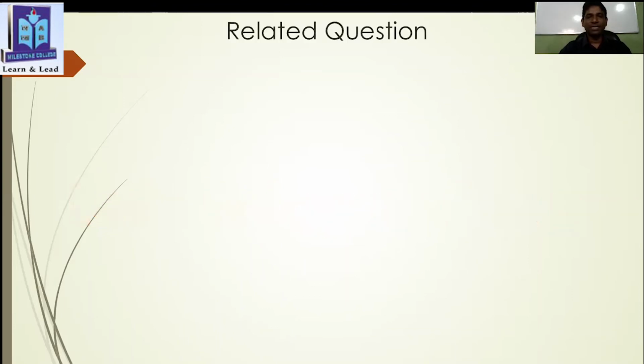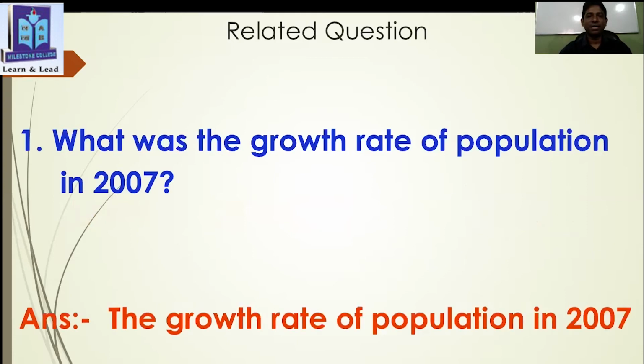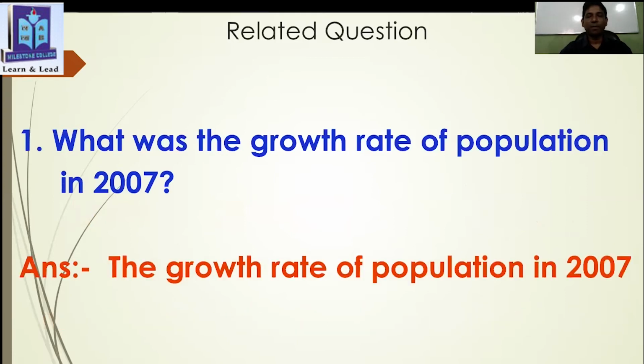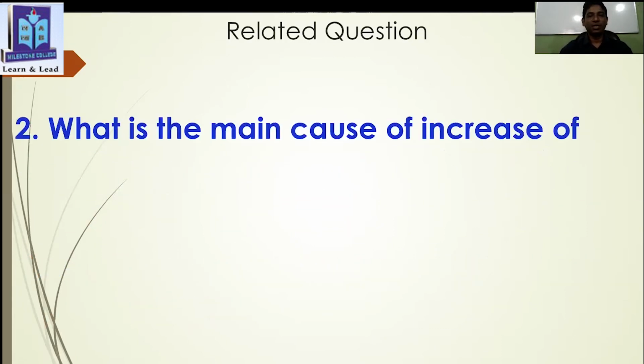Now, dear students, I have given here some related questions from this topic. So let's see the first question here. What was the growth rate of population in 2007? Can you guess please? Okay, you can see the answer here also. The growth rate of population in 2007 was 1.41%.